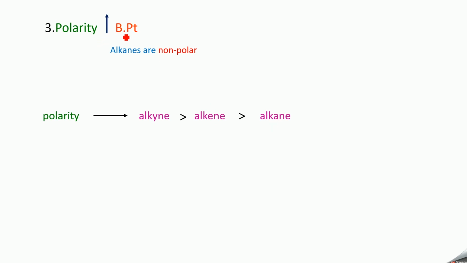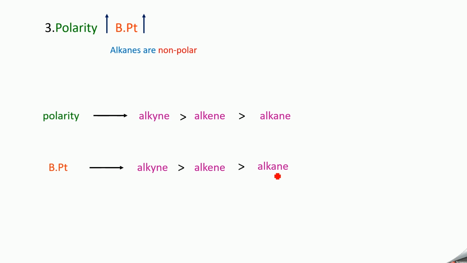We have polarity now. As the polarity increases, boiling point increases. But alkanes are non-polar, so this will not work out in alkanes. But when you compare the polarity of alkyne, alkene and alkane, alkyne has greater polarity than alkene, which has greater polarity compared to alkane. So as the polarity increases, boiling point increases. Now when you compare the boiling points of alkyne, alkene and alkane, alkyne will have a higher boiling point compared to alkene, and alkene will have a higher boiling point